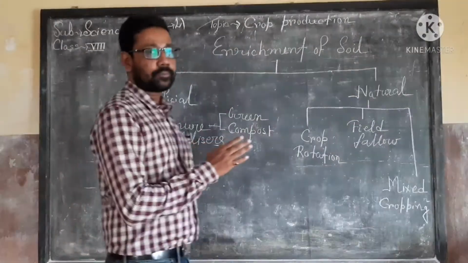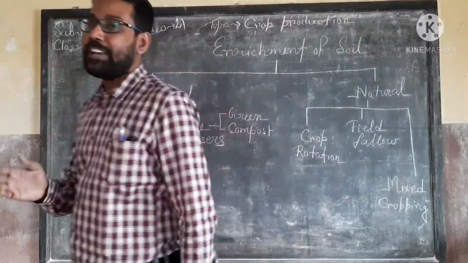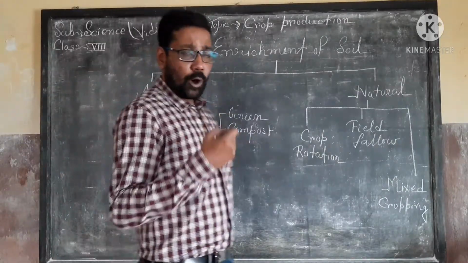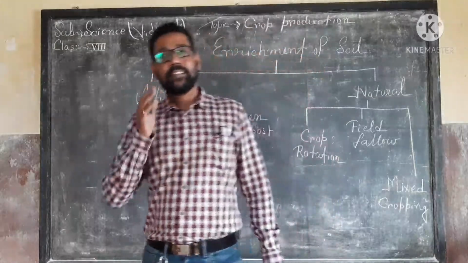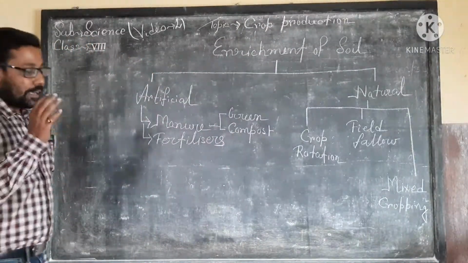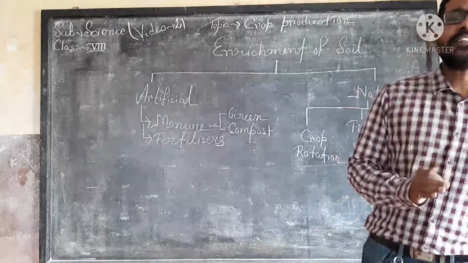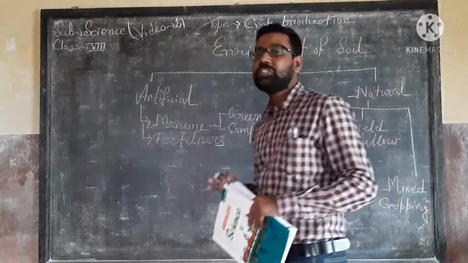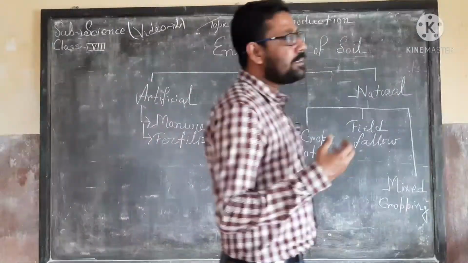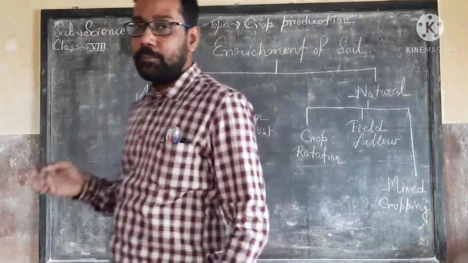Last video we already discussed the first 2 aspects of crop production: the preparation of the soil, and the second one, selecting seeds and sowing of the seeds. In this video we will discuss the third aspect of crop production, that is the enrichment of the soil. So what is the meaning of the enrichment of the soil?